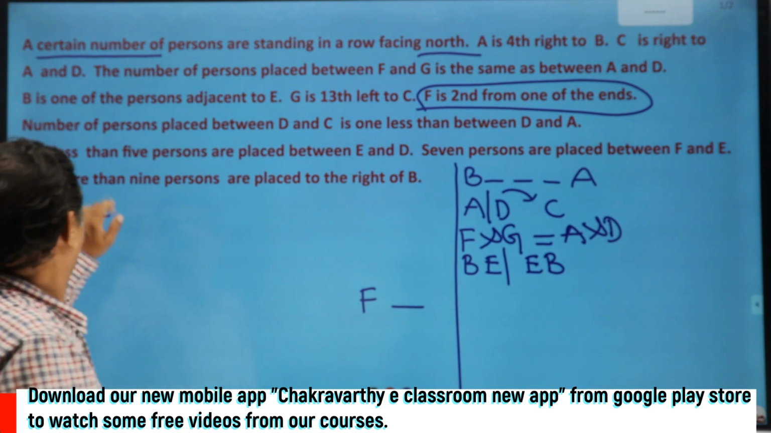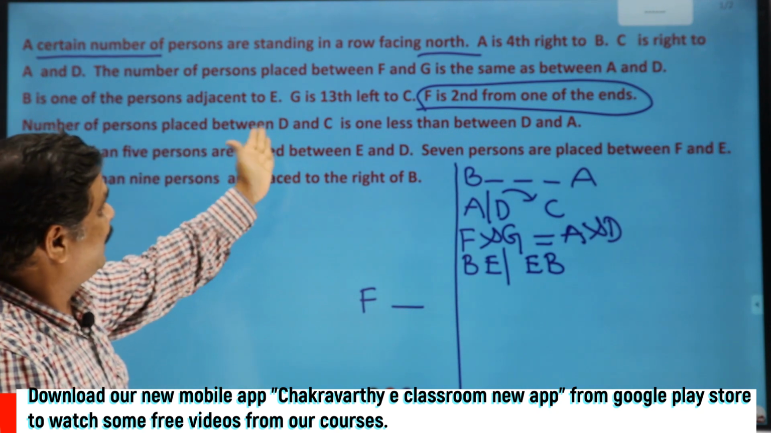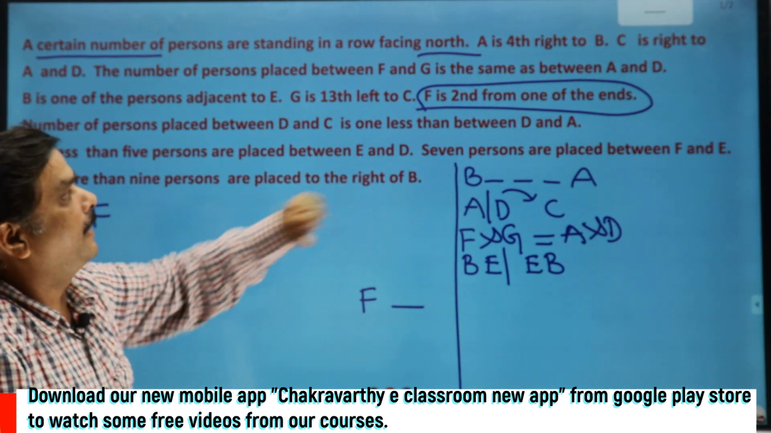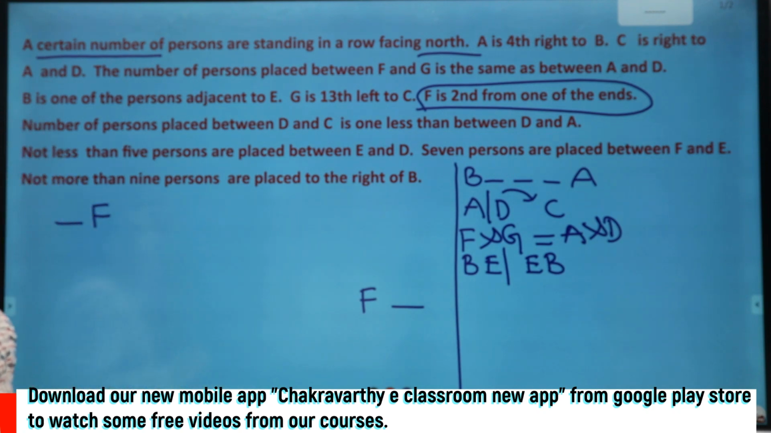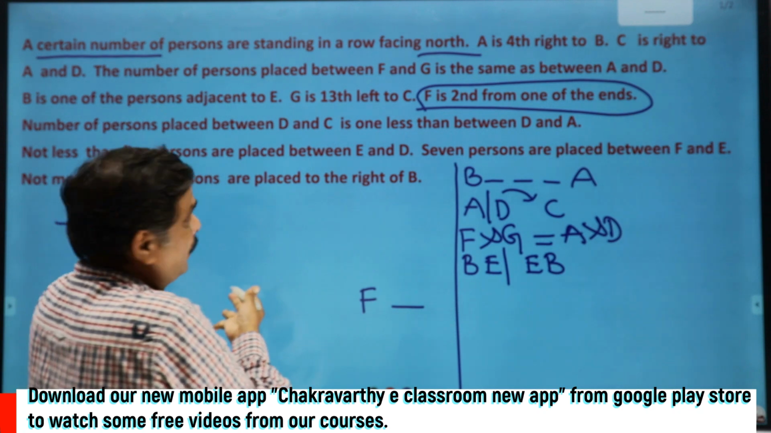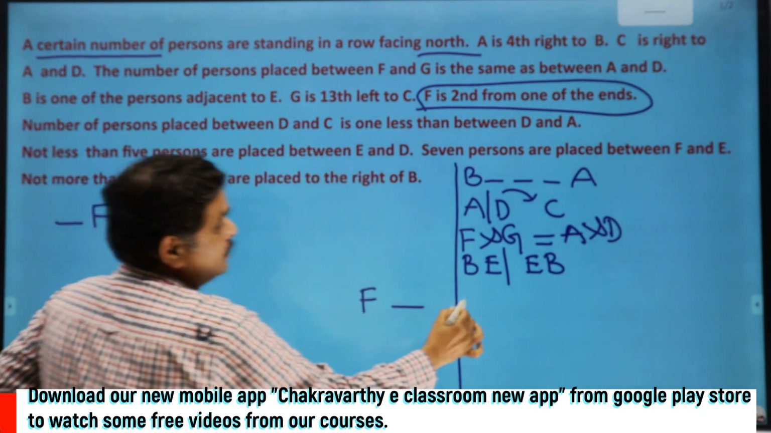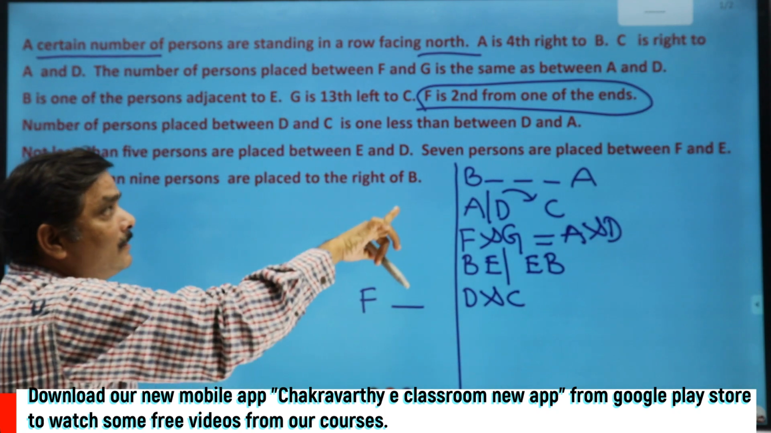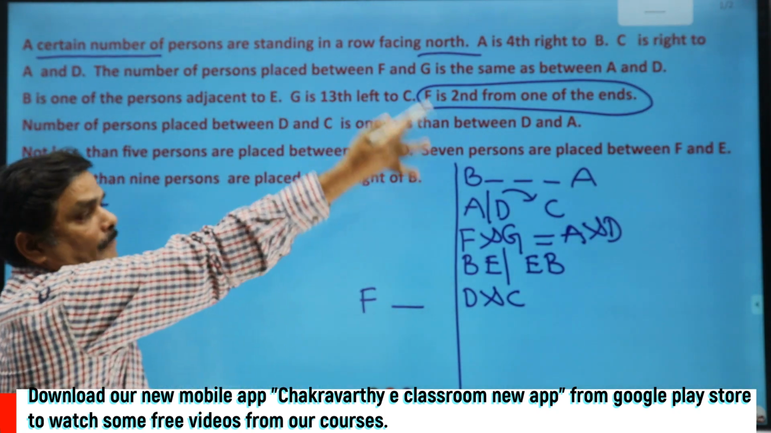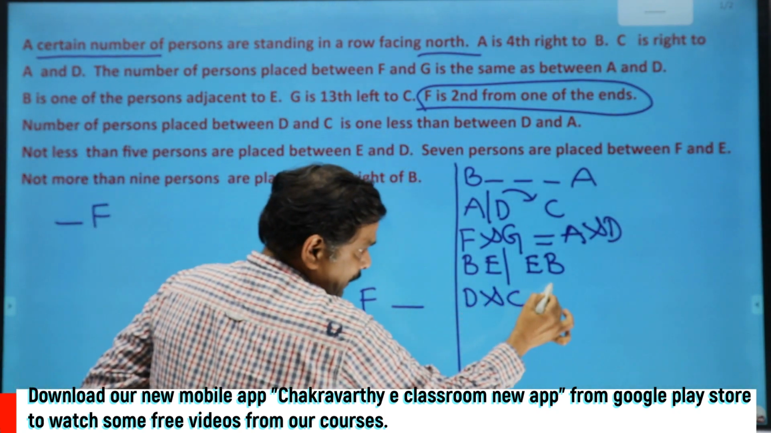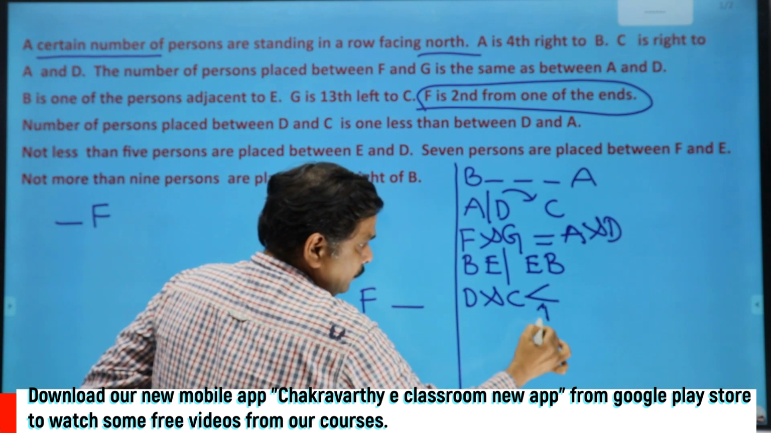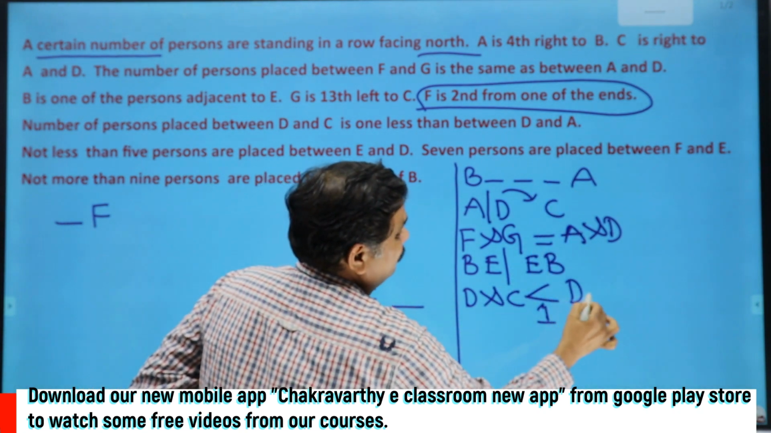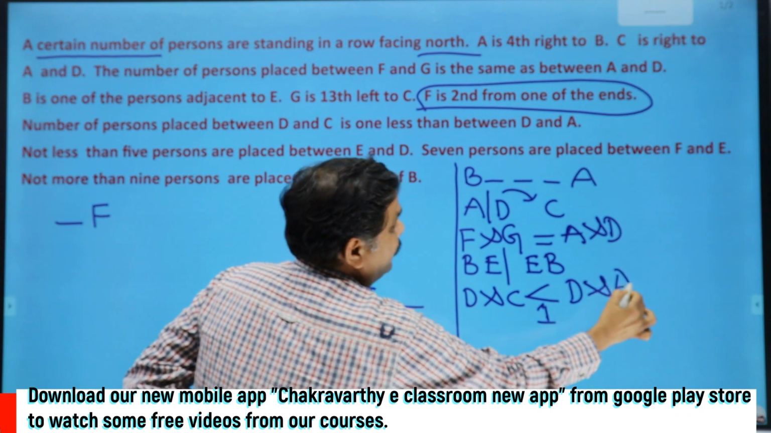Then what's the next one here? Number of persons placed between D and C is 1 less than the number of persons between D and A. Another good information. I'm writing in this way: number of persons between D and C is less than 1, the number of persons between D and A.